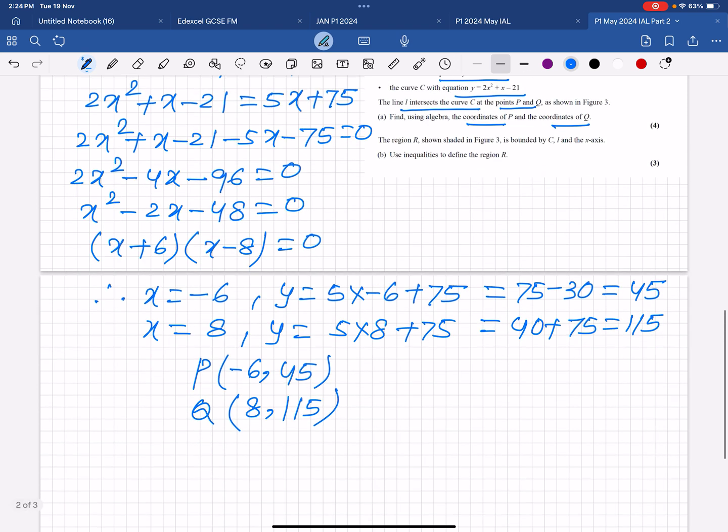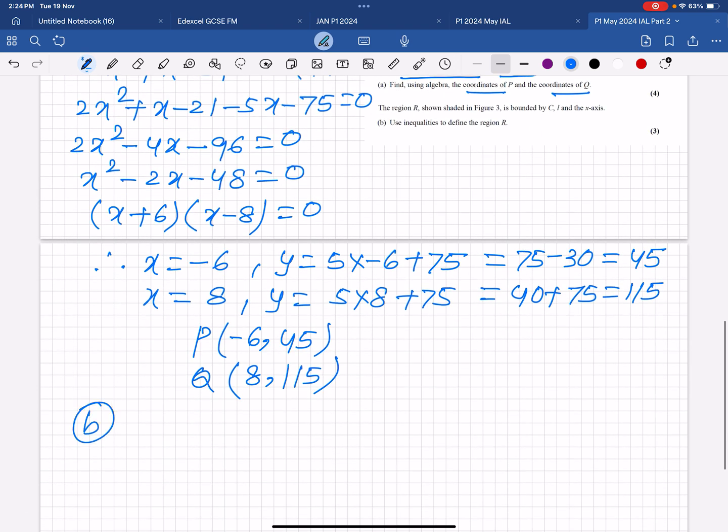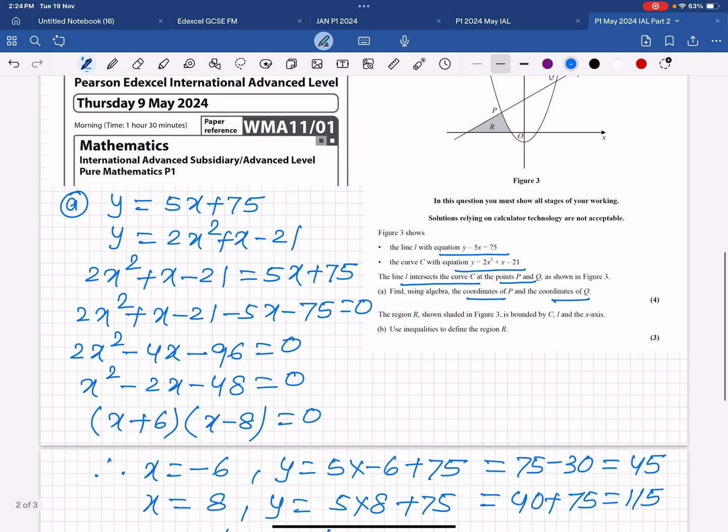Now part B. Part B: the region R shown shaded in figure 3 is bounded by C, meaning the curve, the line and the x-axis. And look, this shaded region is below the line, below the curve and above the x-axis. And all the lines are solid, meaning you have to use greater than or equal to or less than or equal to.